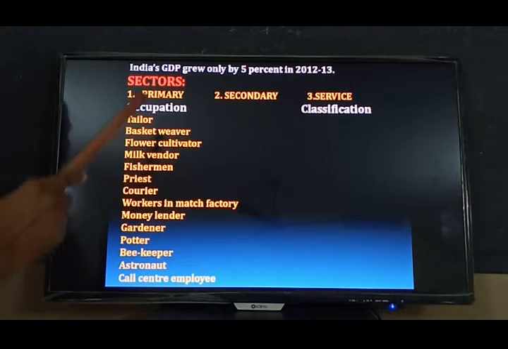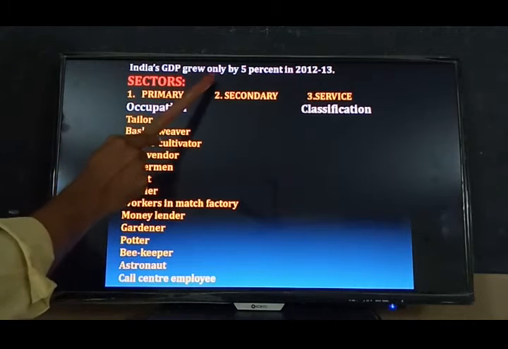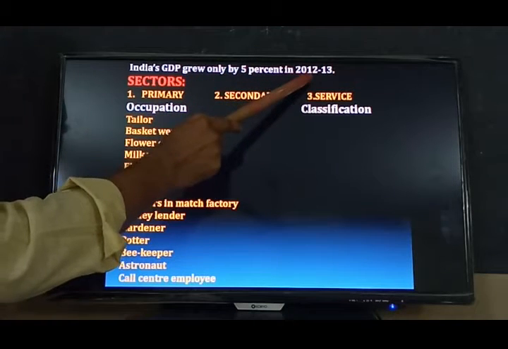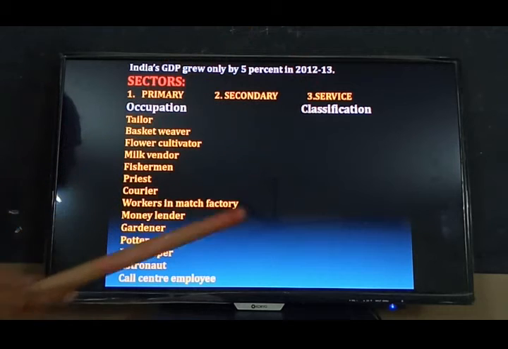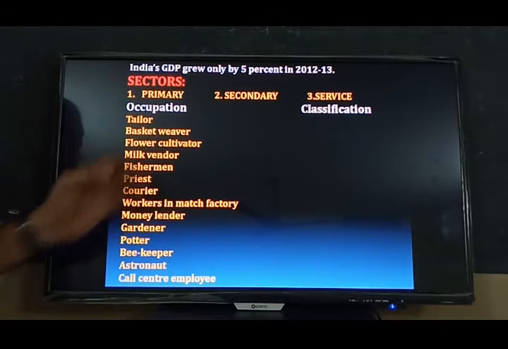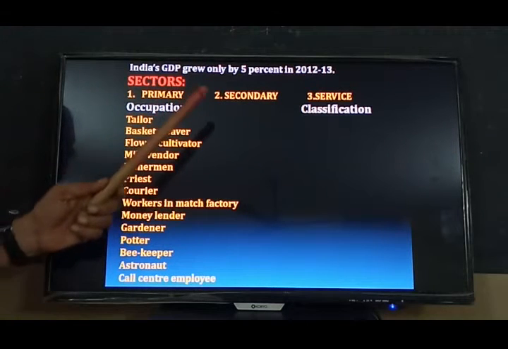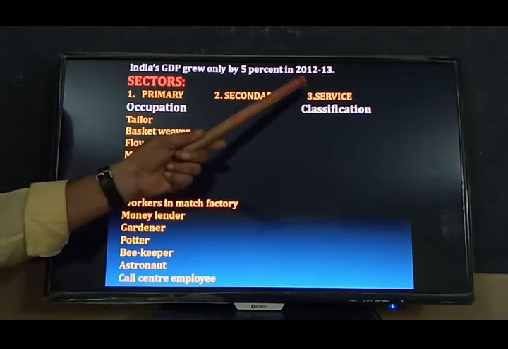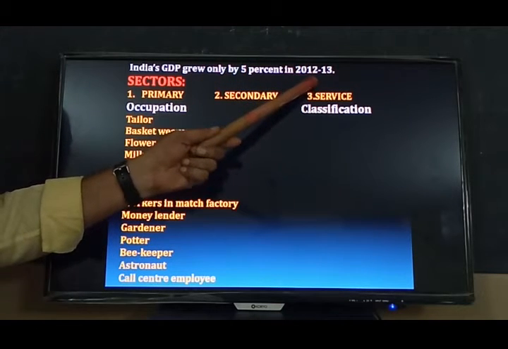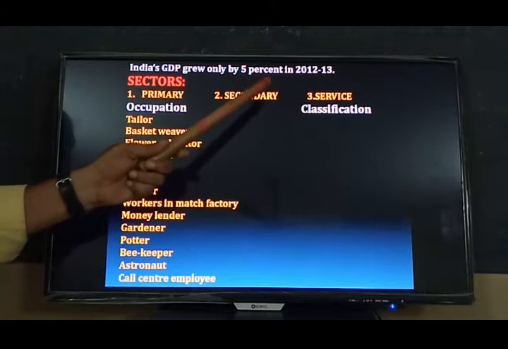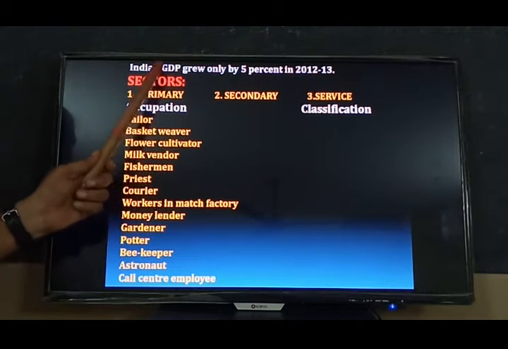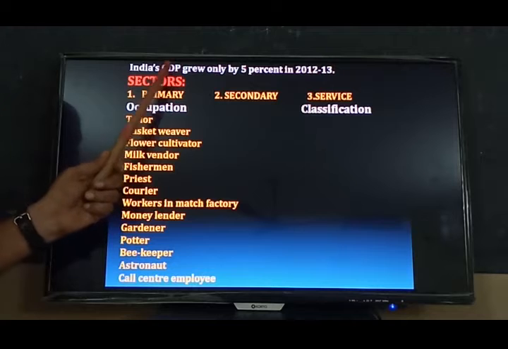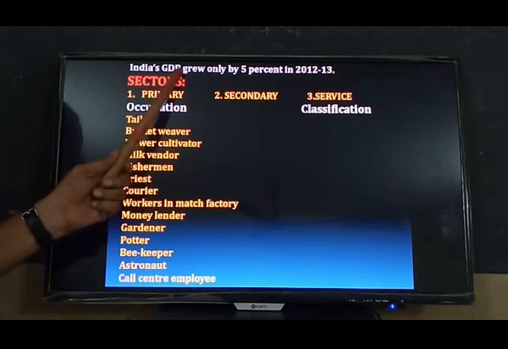Now, India's GDP grew only by 5% in 2012-13. I said already, what is the economic year? April 1st to March 31st. That is the financial year or economic year. Now, what is the GDP? Gross domestic product. GDP means gross domestic product.